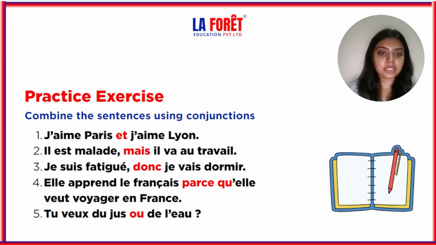Then next is je suis fatigué, donc je vais dormir. I am tired so I am going to sleep. So we will be adding donc. Next is elle apprend le français parce qu'elle va voyager en France. Here it is the purpose. She is learning French because she wants to travel to France. The last one is tu veux du jus ou de l'eau. Here it's the preference one. So you want some juice or some water. So it will be et, mais, donc, parce que, ou.